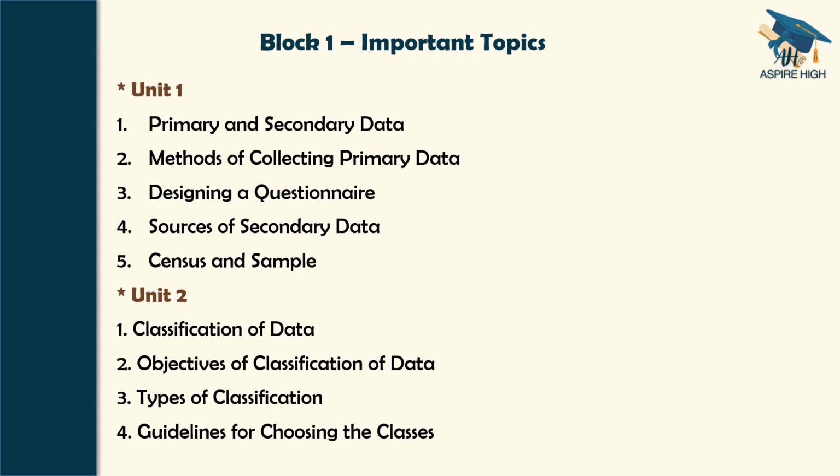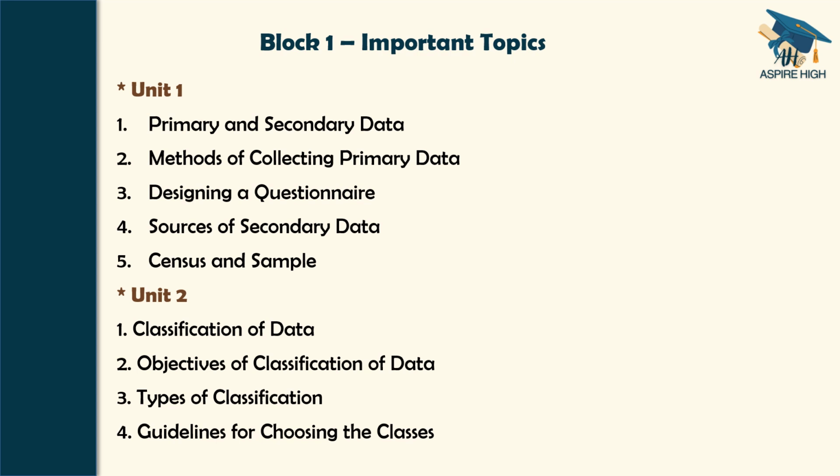So in unit 1: primary and secondary data, methods of collecting primary data, designing a questionnaire, sources of secondary data, census and sample. These are the 5 topics I have identified for the coming term-end examination. As already discussed, the questionnaire was asked, and always remember that when you study a unit, first invariably the introduction is to be studied. After that, if the time is not permitting, we go for some elimination.